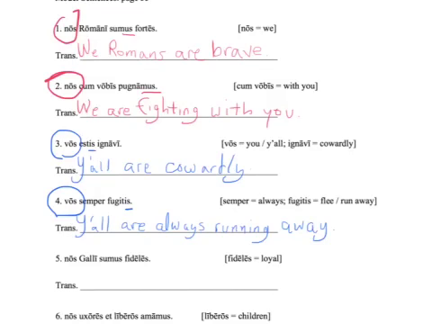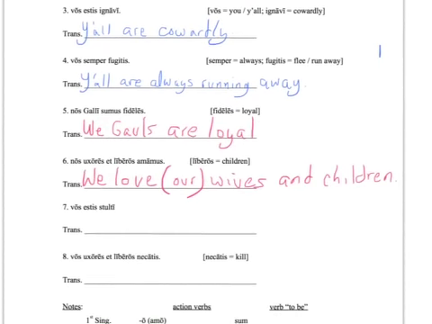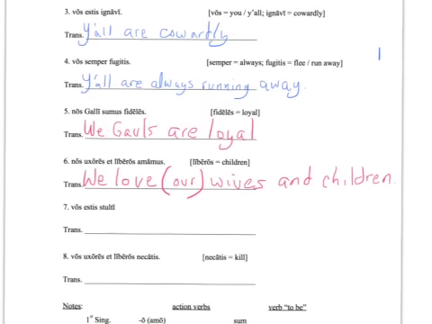If you're not seeing that completely, I have another set of examples here. Here we have nos Galli sumus fideles. We Gauls are loyal, with fideles equaling loyal. And nos uxores et liberos amamus.